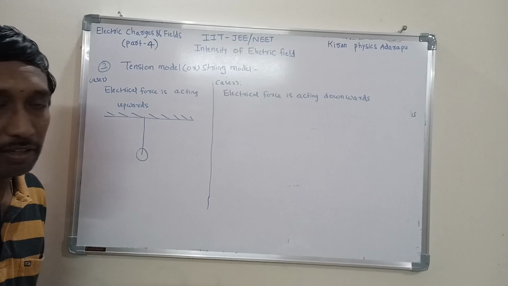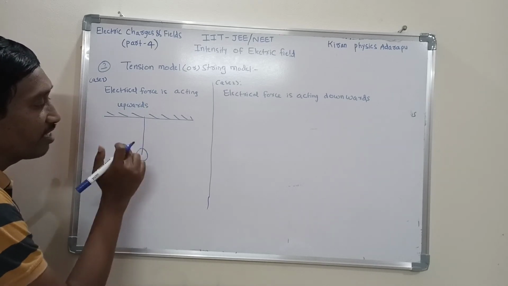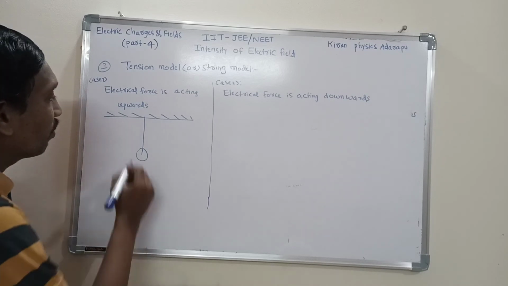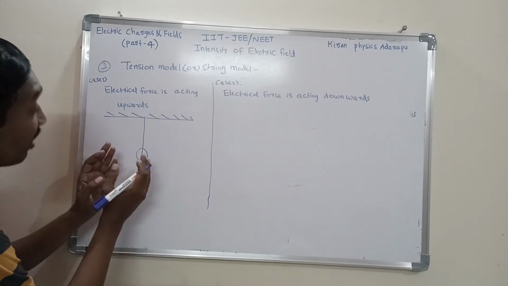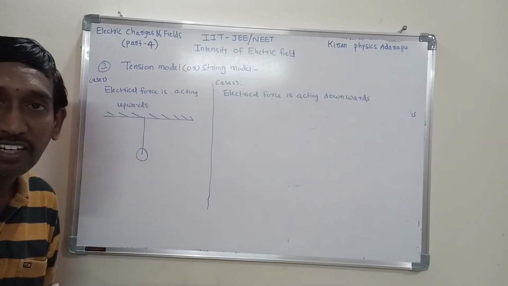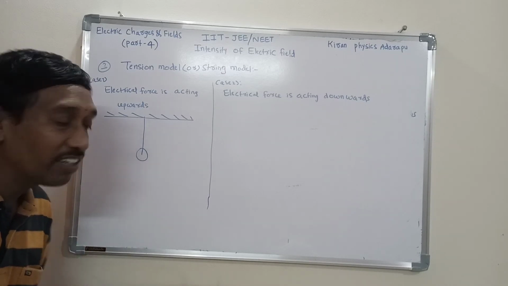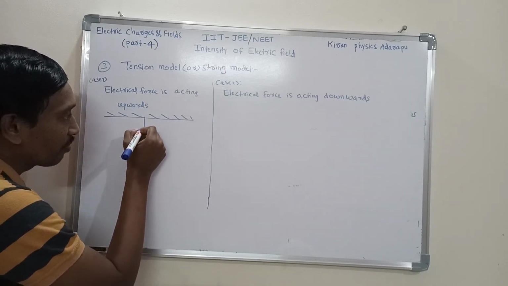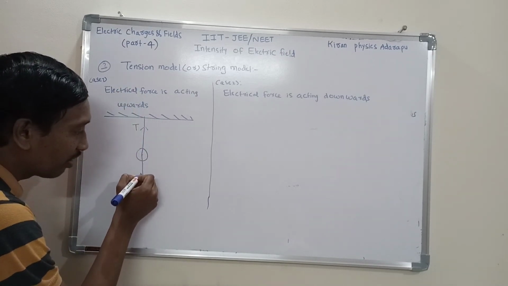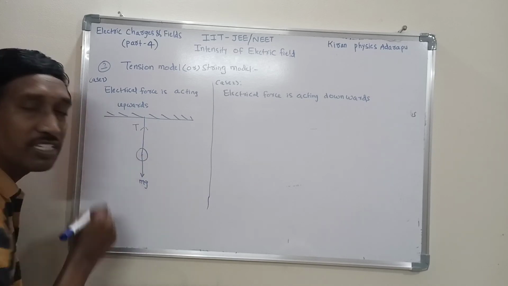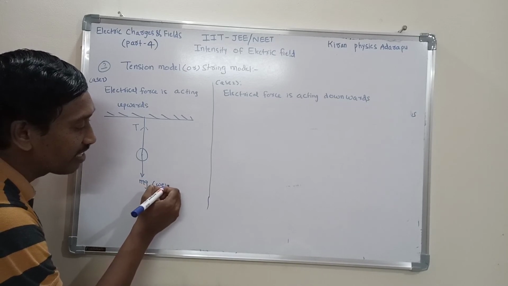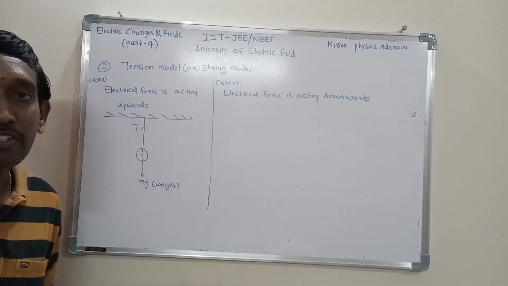When it is suspended by a string, a tension force is created in the string. When it is placed in the electrical field, electrical force is also acting. Which forces are acting here? One force is the tension force, T, acting in this direction. One more force is acting, what? Weight mg. Mass of this charged particle is m, then mg is the weight. Weight is always acting downward, towards the center of the earth.